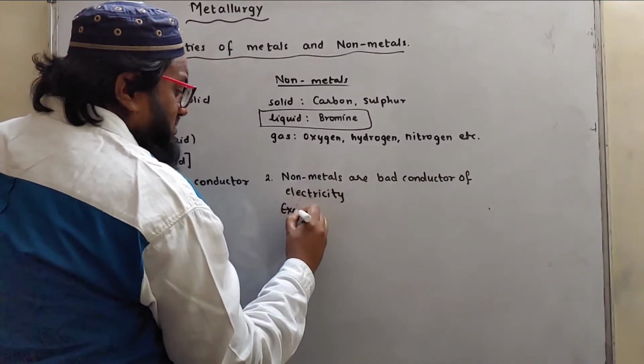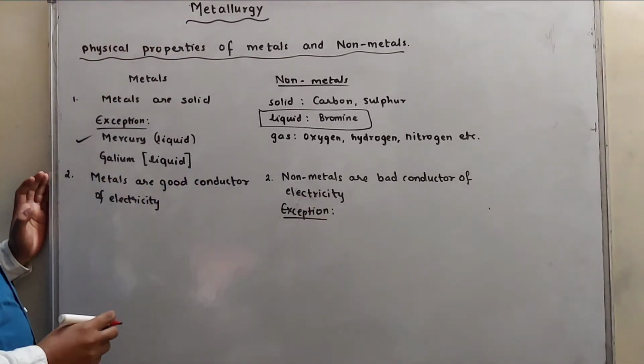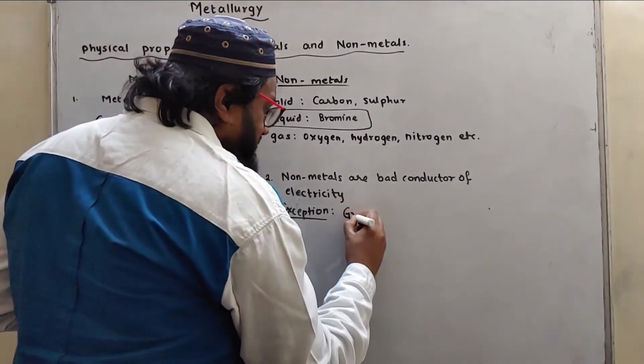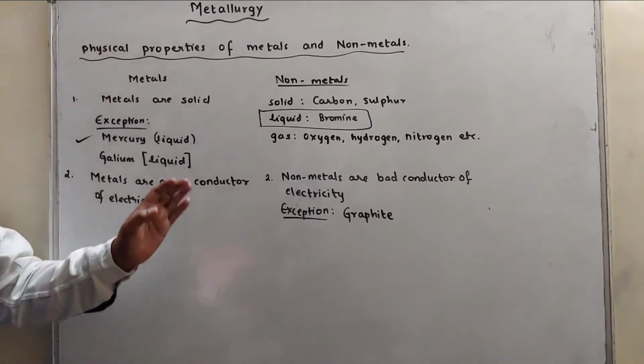But there are certain exceptions. Non-metals are bad conductors of electricity; the exception is graphite. Now graphite is a non-metal. Graphite is one of the forms of carbon.